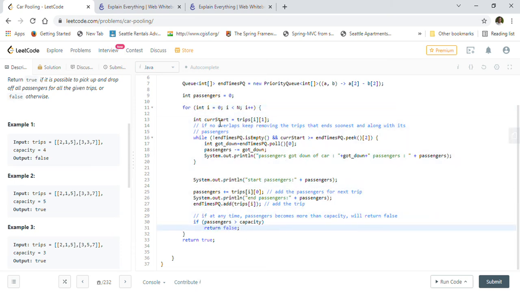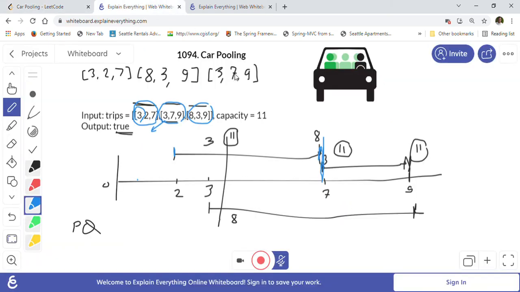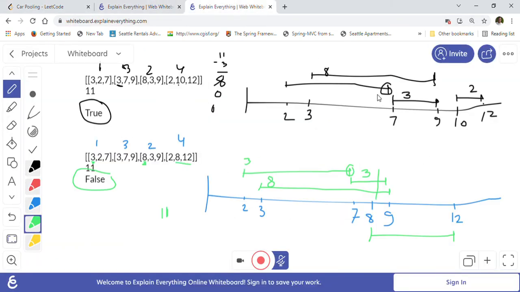So we will take one trip after sorting, and get the current start. We will check here if the priority queue is not empty and current start is greater than or equal to the element on the top of the priority queue. If that is the case, it means one of the trips is ending at that point. For example, in this case, this trip is ending at this point, so we have to free up the space so others can sit after that.